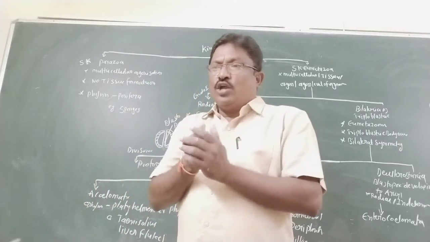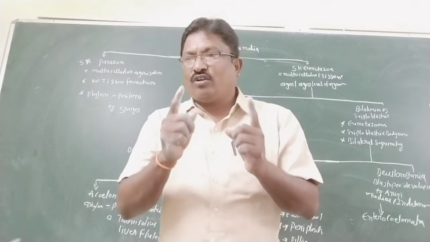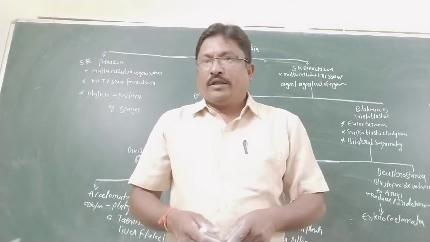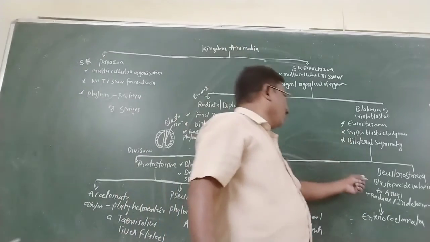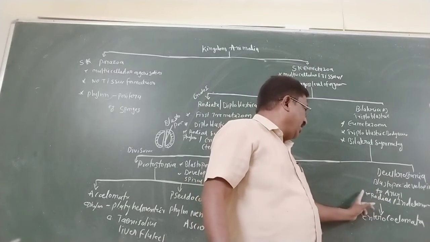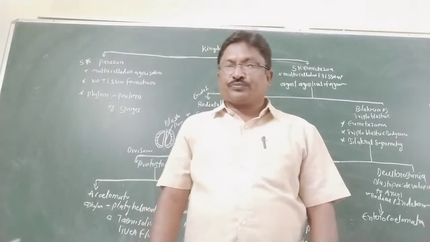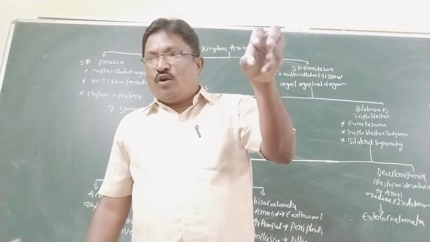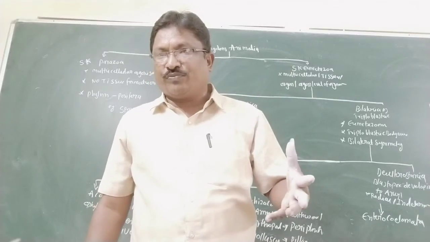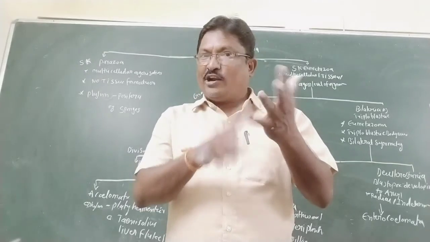Next is the enterocoelomate. So what is enterocoelom? The true coelom formed from the archenteron in the form of pouches. Did you understand once again? Enterocoelomates are deuterostomes: the blastopore develops into the anus, and the cleavage is radial and indeterminate. The true coelom formed from the archenteron in the form of pouches is called enterocoelom. Example: phylum Echinodermata, example starfish.